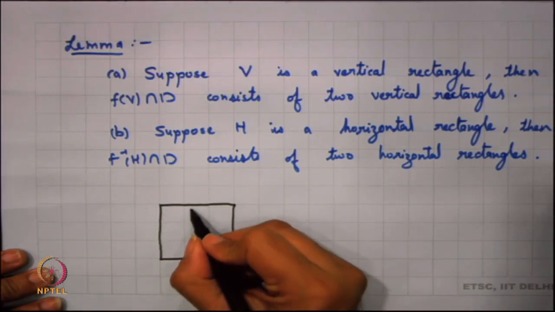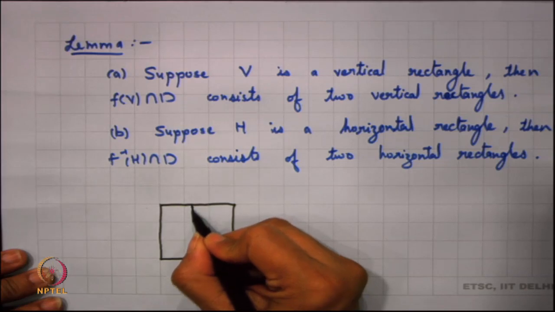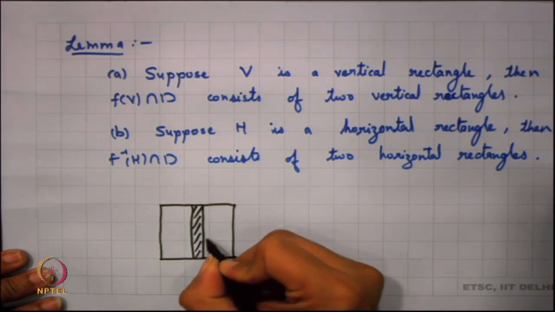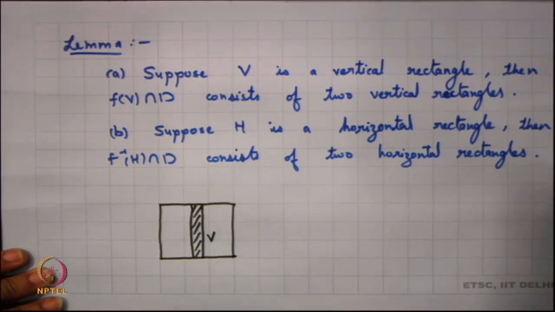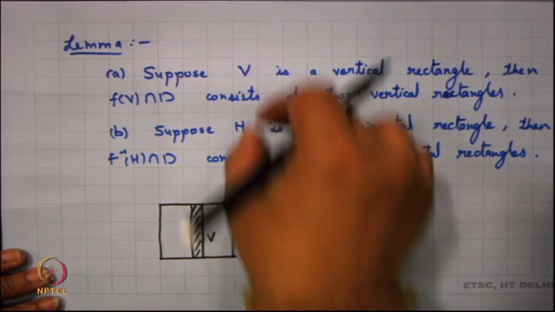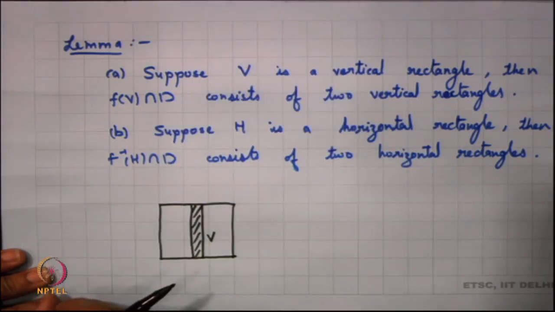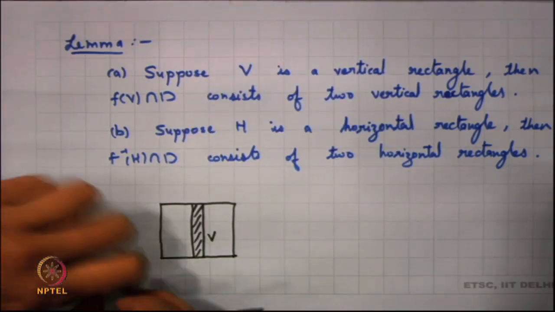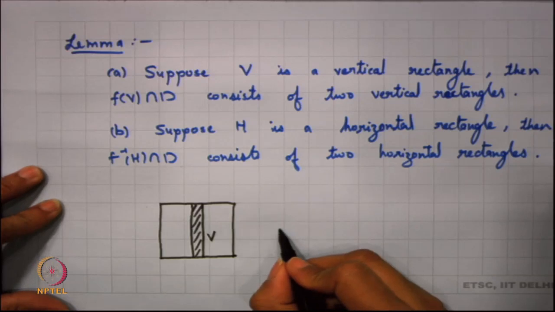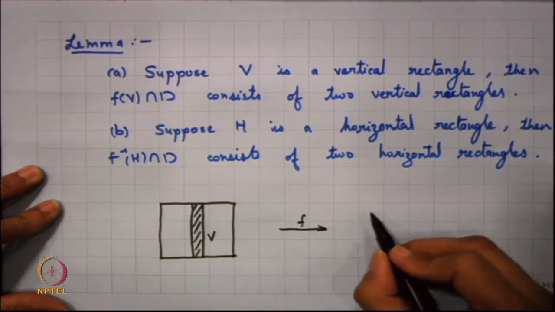Let me call this my vertical rectangle V. Now, how is this mapped? What we are trying to do is, f acts here by elongating the y part and then putting it back onto itself. So, what we get here is under f, what you find here is